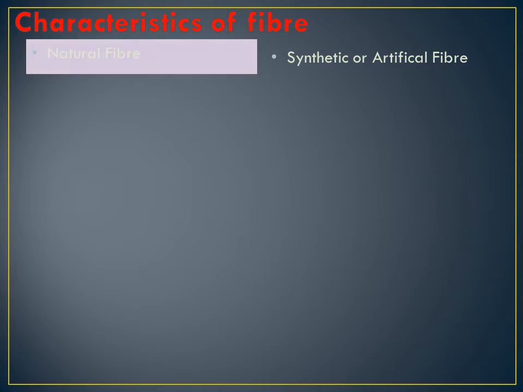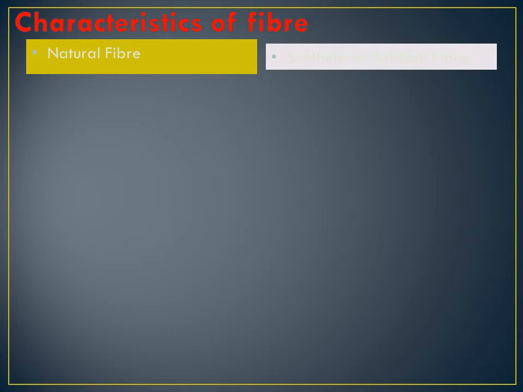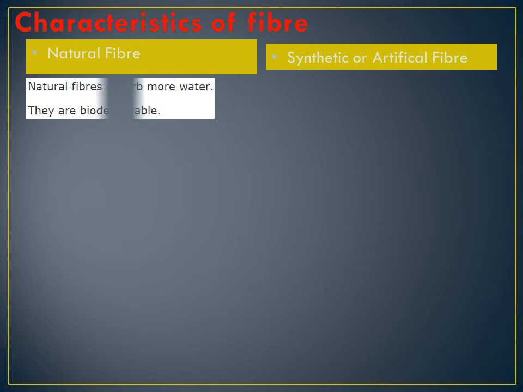There are two different types, natural and artificial. Natural means which occur naturally in nature. Natural fibers absorb more water, and they are biodegradable. Whereas synthetic or artificial fibers are durable and wrinkle free. They are used to make space suits, swimsuits, and fire resistant suits. Is the difference clear, children?